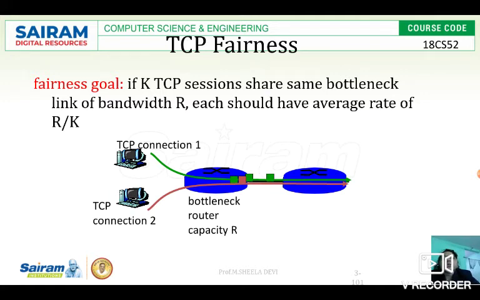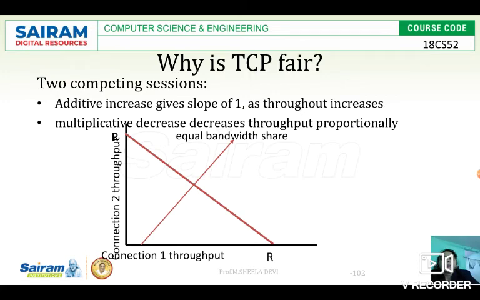Clear? This is the fairness goal. If you do it like this, then there will not be any bottleneck. So why is TCP fair? Because of two competing mechanisms. One is additive increase, which gives a slope of 1 as throughput increases.